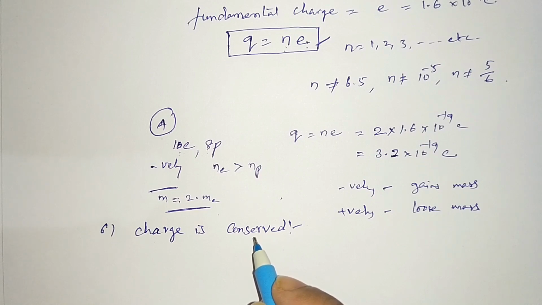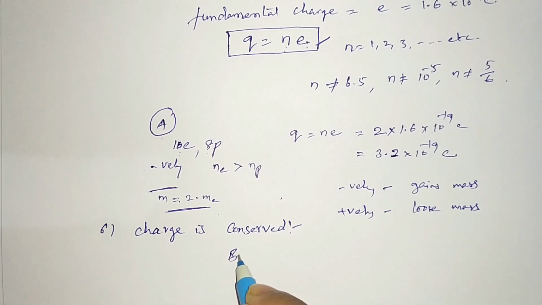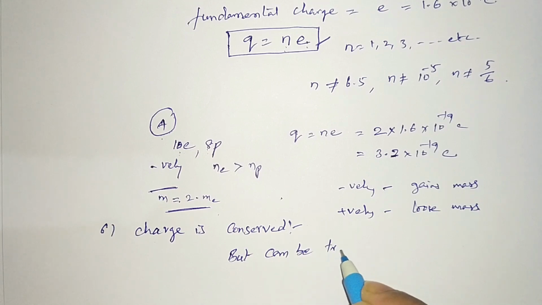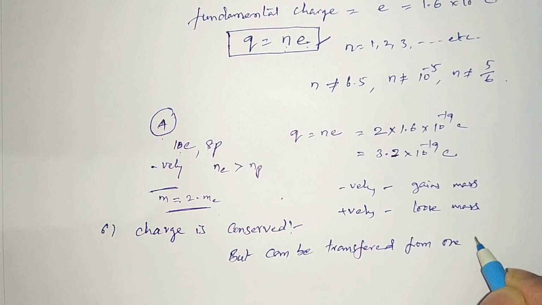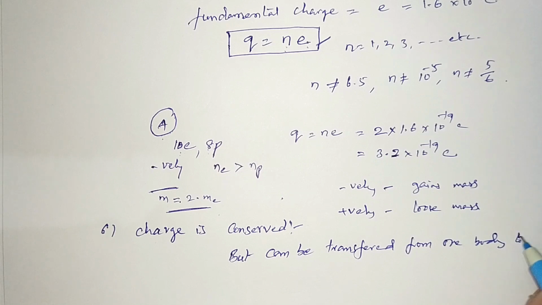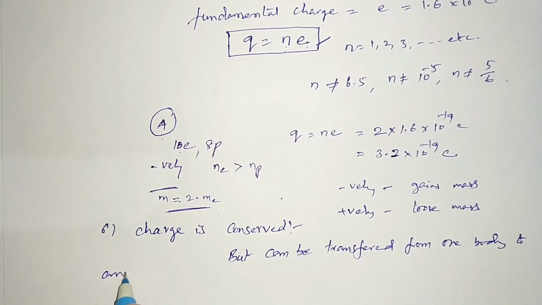So here also we cannot create charge, we cannot destroy charge, but it can be transferred from one body to another body. This is called conservation of charge, right?